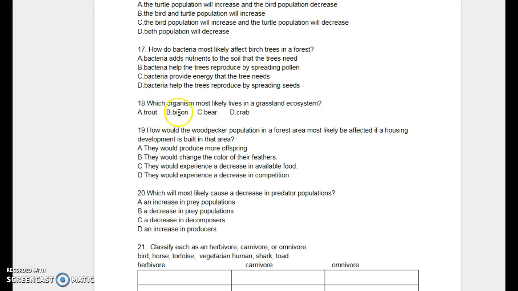18. Which organism most likely lives in a grassland ecosystem? Trout, bison, bear, crab.